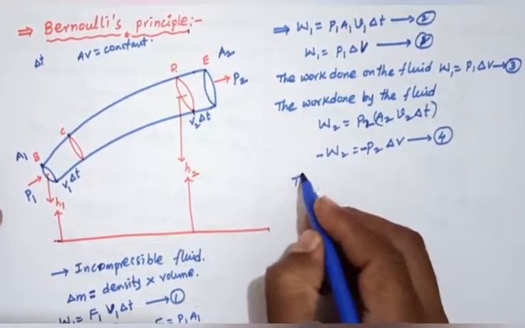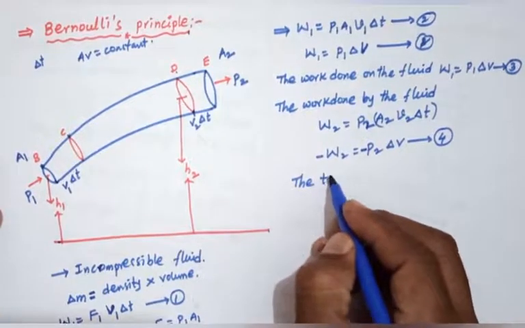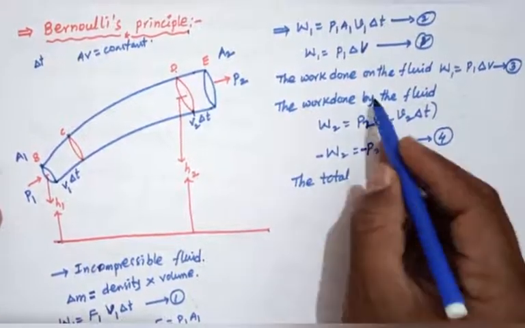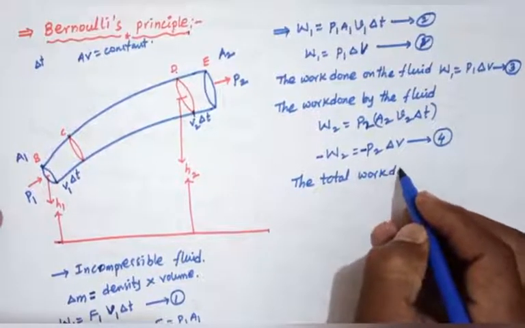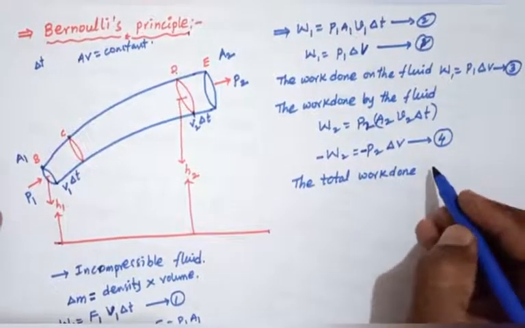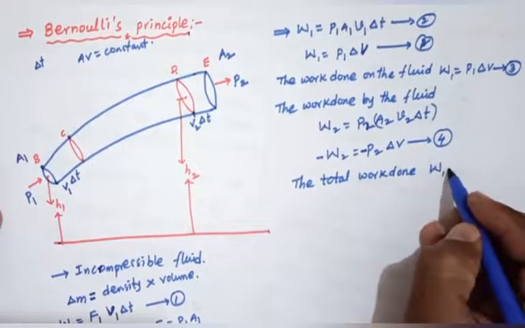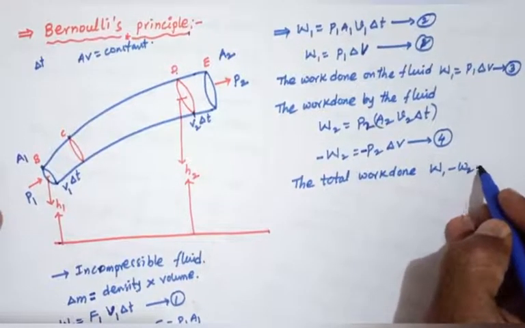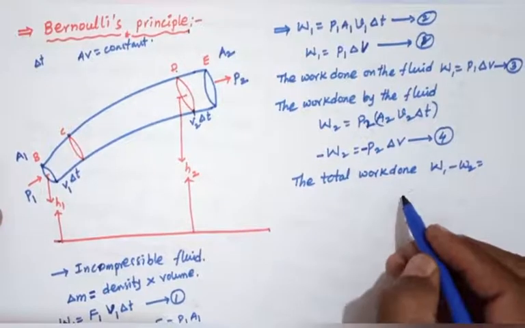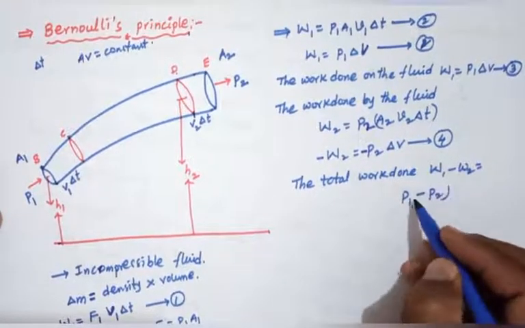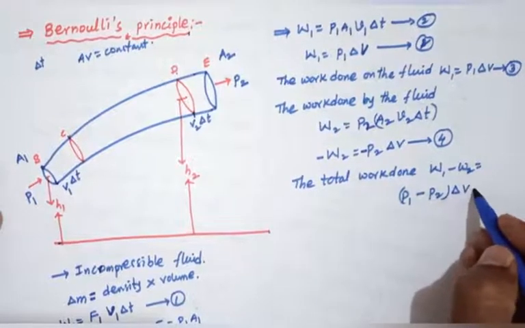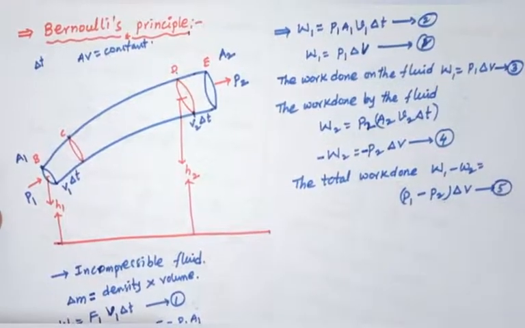Then the total work done on the fluid, W1 minus W2, equals P1 minus P2 into delta V. This is equation number 5.